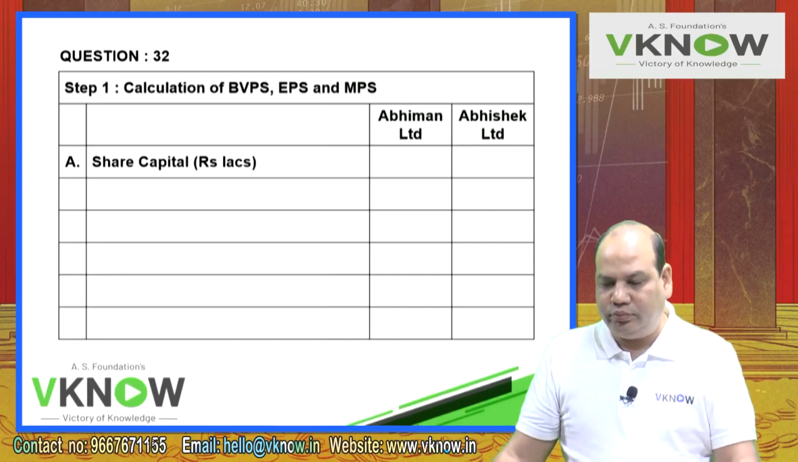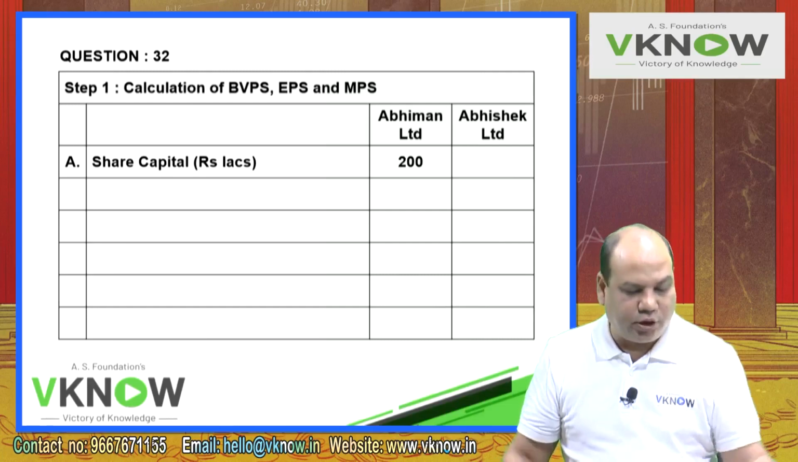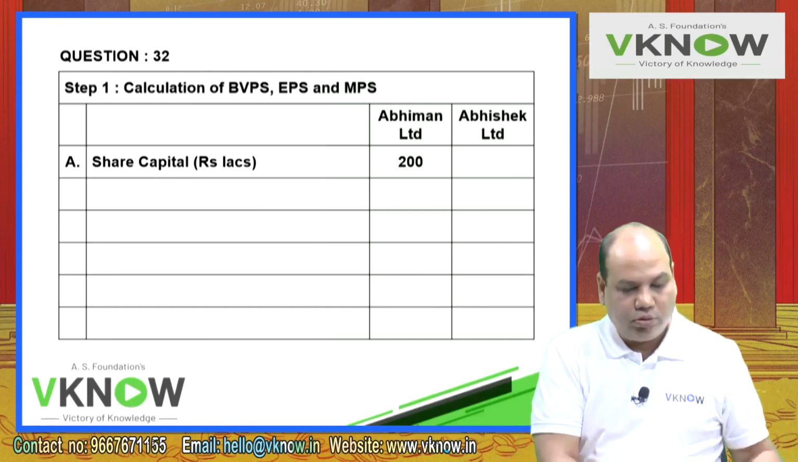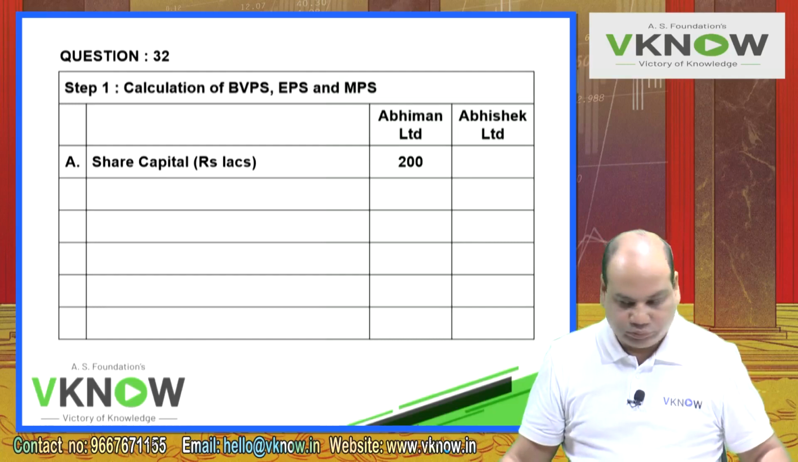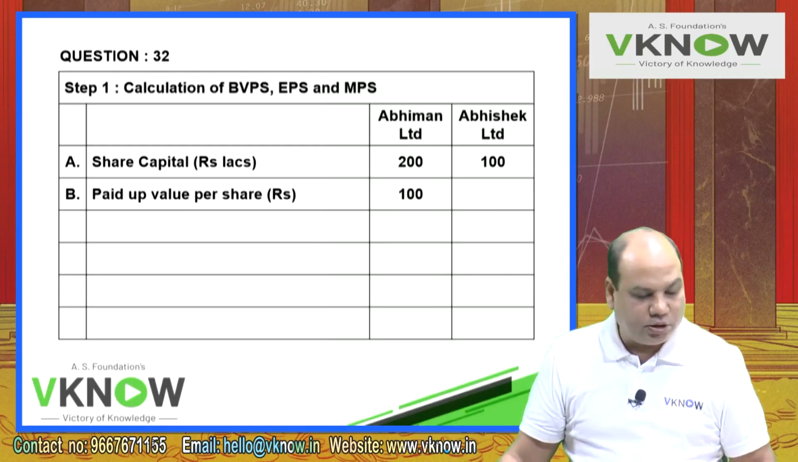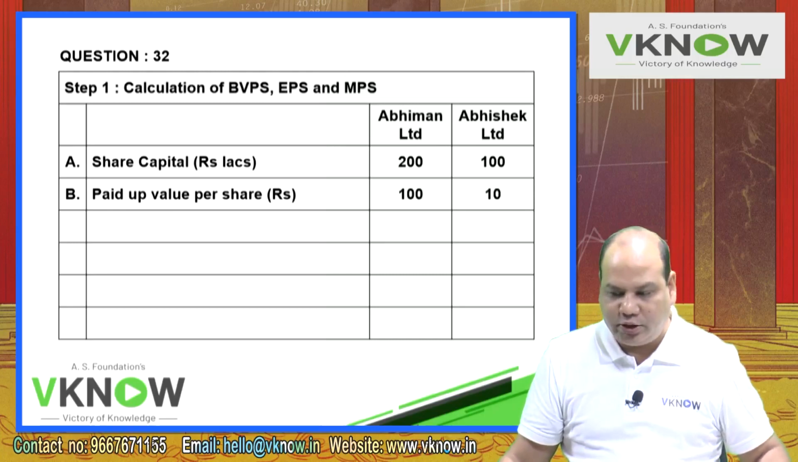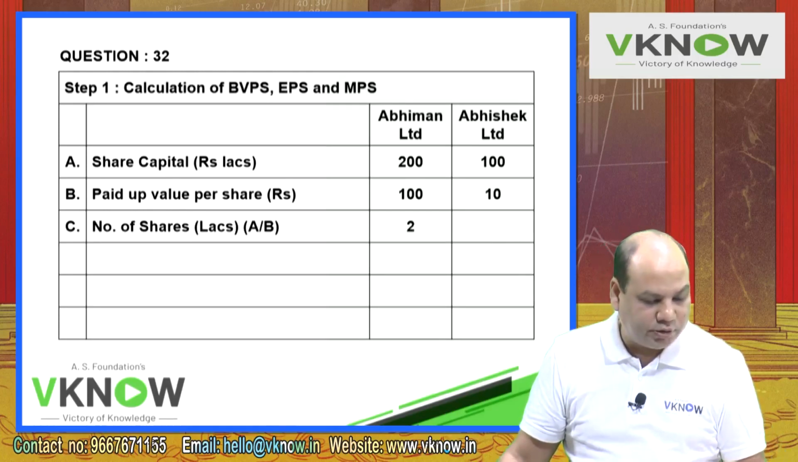Point number A, share capital, in bracket rupees in lakhs. Rupees in lakhs, keep the question in front of you fully. So that is 200 and 100. Next is point B, paid up value per share, in rupees: 100 and, in the second column, 10. So point number C would automatically be number of shares.